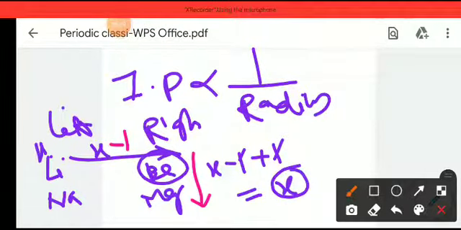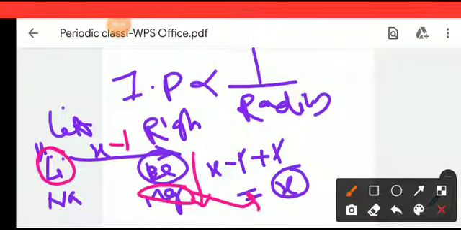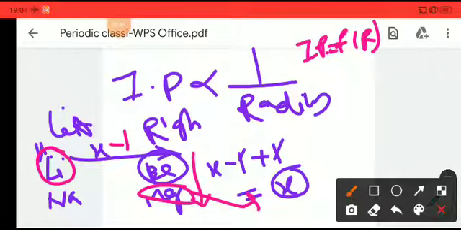So the size of magnesium and the size of lithium become the same. As ionic potential is inversely proportional to radius, and both sizes are the same, the ionic potential is also the same. Ionic potential is a function of radius. As the radius of magnesium and lithium are the same, the ionic potential has to be the same, and as the ionic potential is the same, the chemical properties will also be the same.